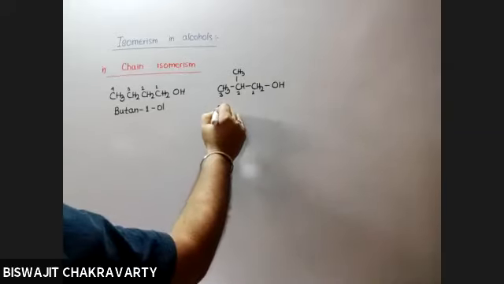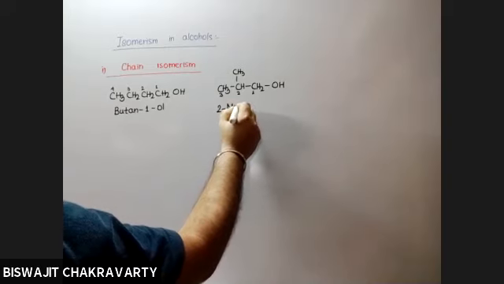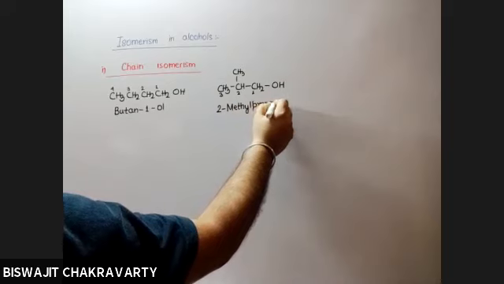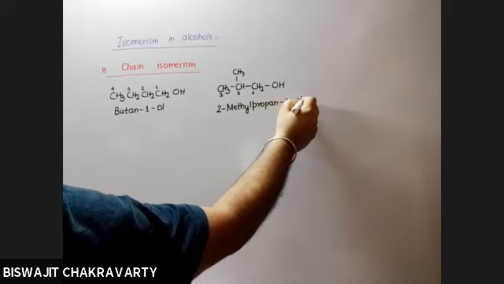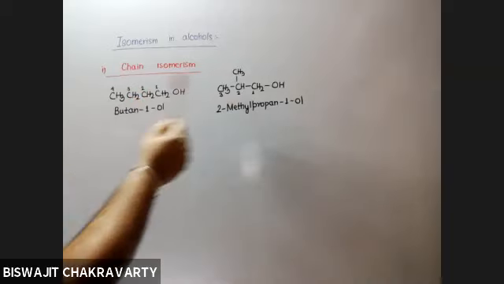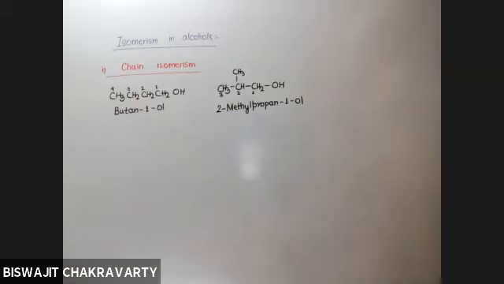So accordingly, the name of this one is 2-methylpropan-1-ol. So these two are referred to as chain isomers. Why? Because here the arrangement of carbon atoms differs in the carbon-carbon chain.